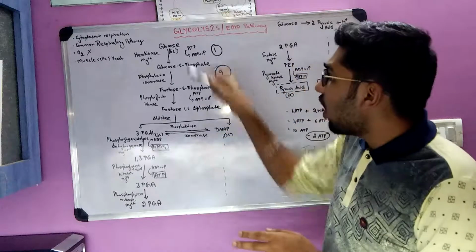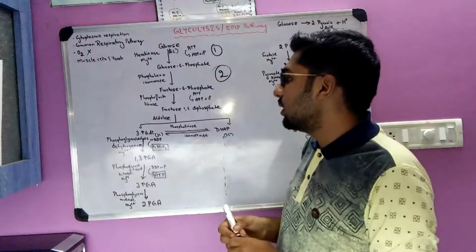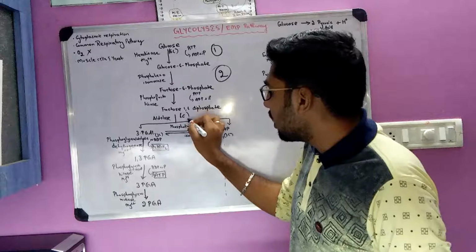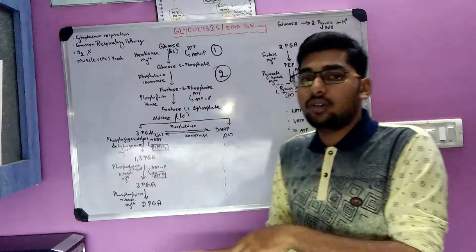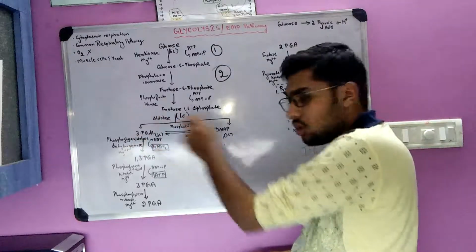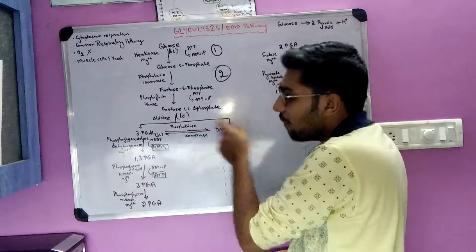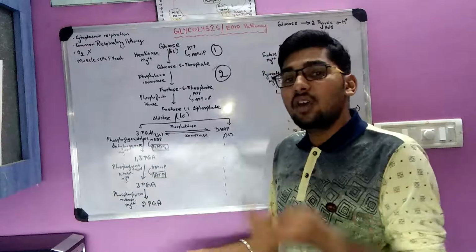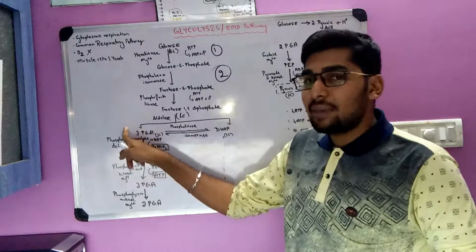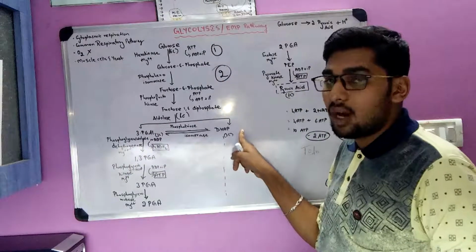Now what happens is all these are 6 carbon compounds. Even this is a 6 carbon compound. It gets cleaved into 2 compounds, both 3 carbon. 6 divided by 2, simple division, we get 3. So this is also a 3 carbon compound, this is also a 3 carbon compound.